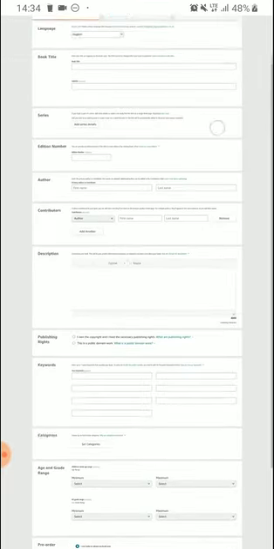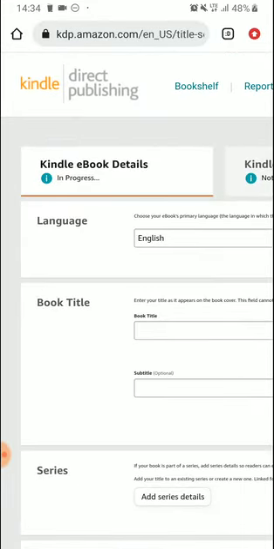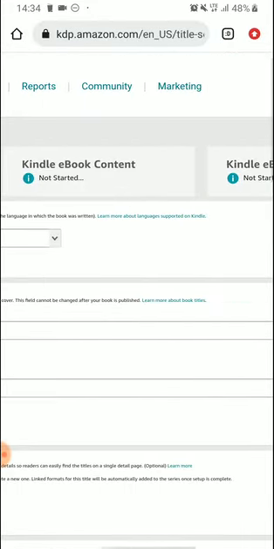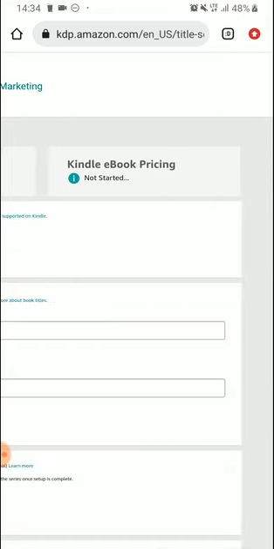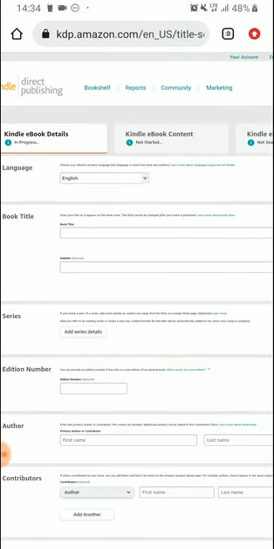And if you want to create an ebook, you just click on create ebook. It takes you here where you fill a kind of form. The first part is the Kindle ebook details. Second part is the content. Here you put the content, that's your manuscript, the book content, and the cover of the book. Upload it here. Then the pricing, where you set the price. So for the Kindle ebook, there is no hard thing here.